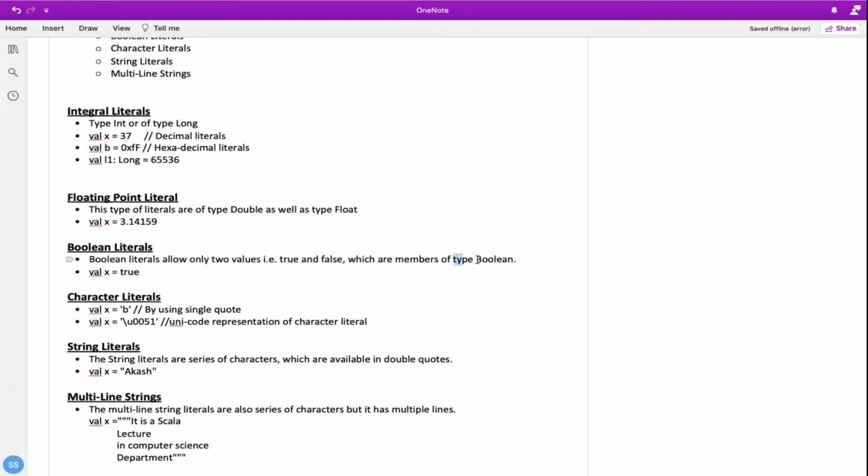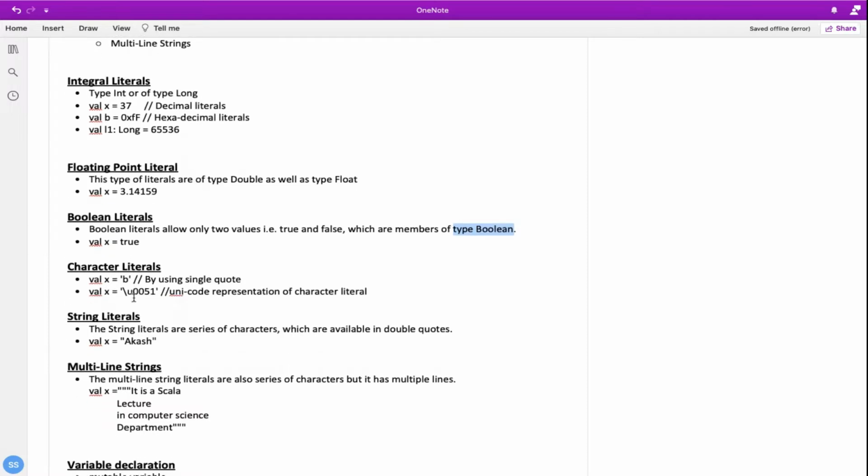Okay, Boolean type is different. Boolean literal is different. This is related to the value you can assign at the right side of your equal sign. Character literal is again, when you assign a character to something, it is called a character literal, where x is a character data type variable.